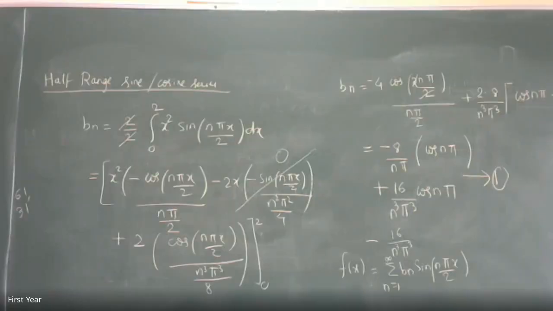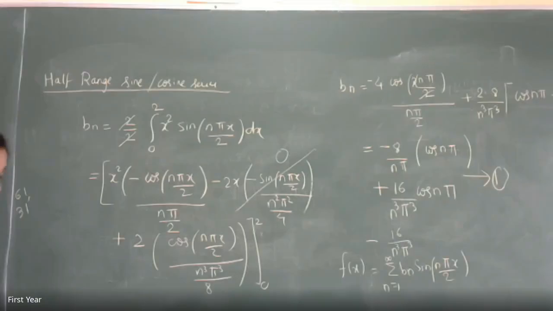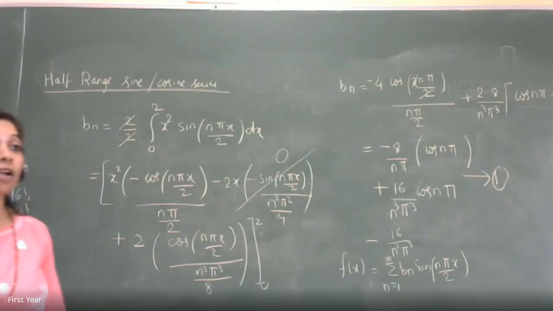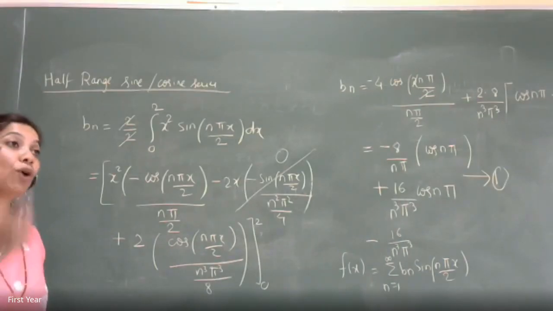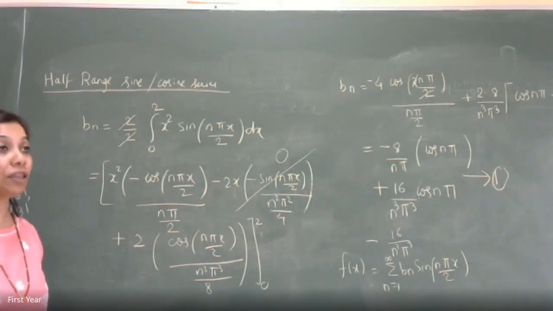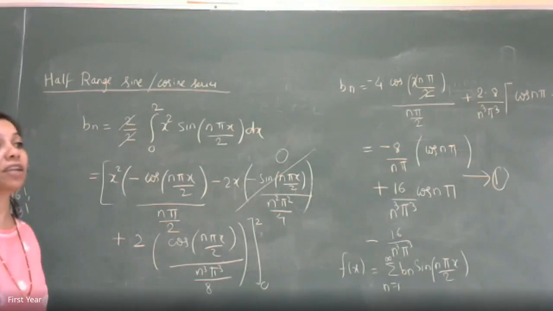Ma'am, when we are saying that f of minus x, taking this example, f of minus x is equal to minus x square we have taken, right? So it is like we are actually changing the definition of the function for knowing the output, is it? Yes, correct. You are right. We are converting the function as per our requirement. We are making it odd. It's not given in the question. Since you want half range cosine series, it has to be odd in the full range. And for making it odd, I am redefining the function. Okay, got it.